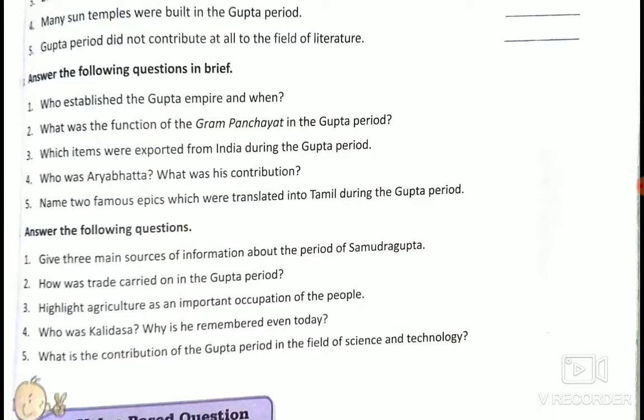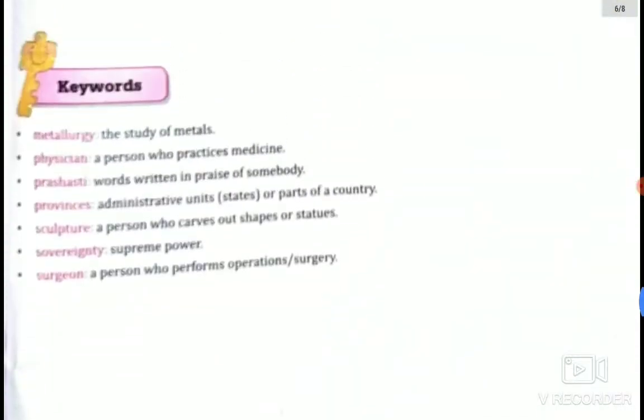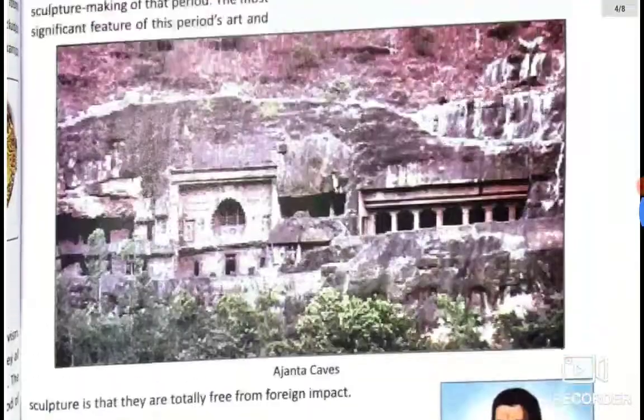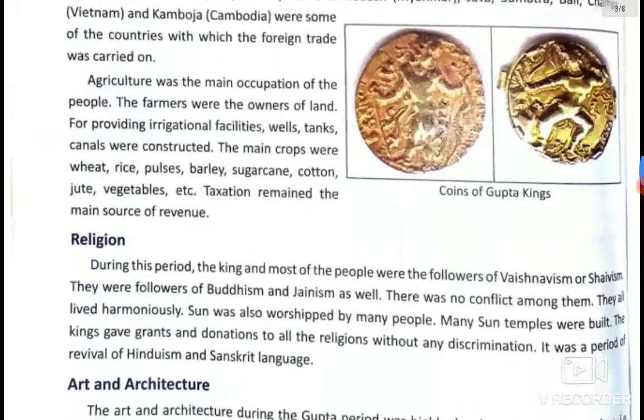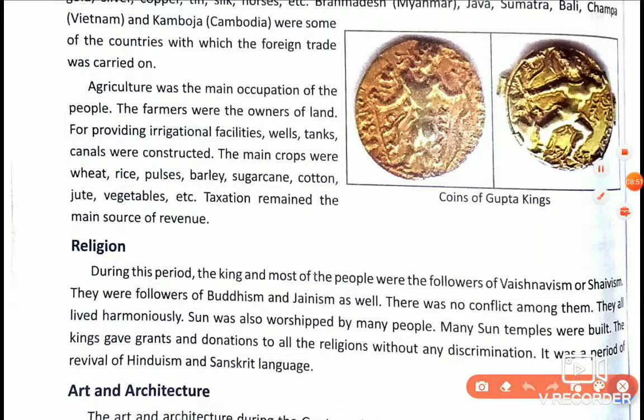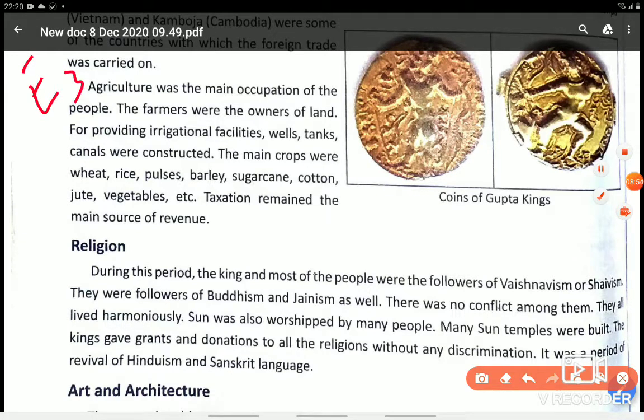Highlight agriculture as an important occupation of the people. Agriculture was an important occupation of the people, obviously. From here you will write: agriculture was the main occupation. Farmers were the owners of land, and for providing irrigation facilities, wells, tanks, canals were constructed. Main crops, you write 2-3 examples. Okay.